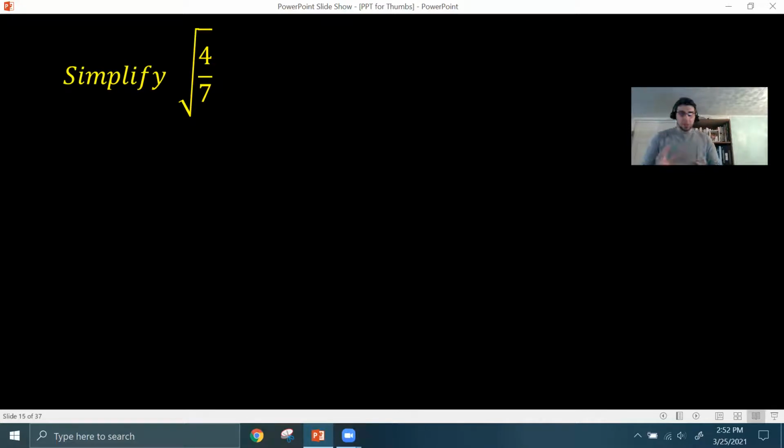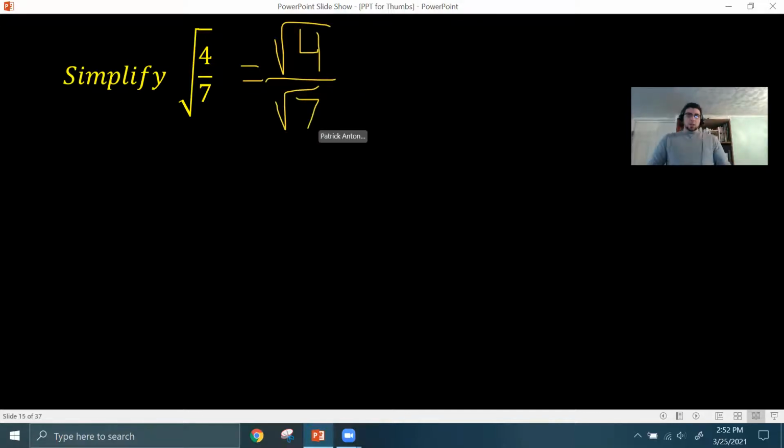So let's get started here. We already know this breaks two rules. There's a perfect square factor in there, and there is a fraction in the radical. First thing we'd want to definitely do is break this up using the quotient property into the quotient of square roots. And then we could take care of that perfect square factor of 4. Square root of 4 is 2 over square root of 7.